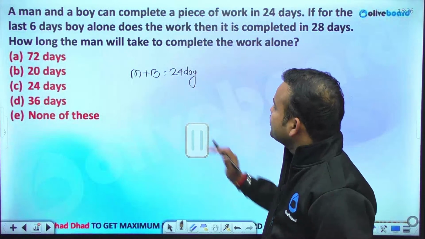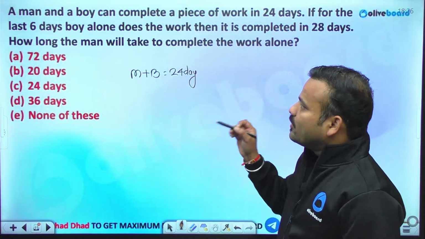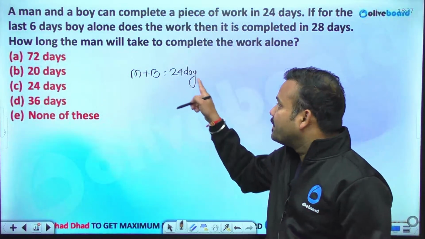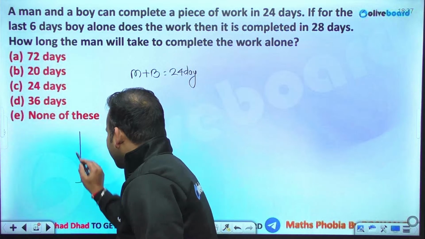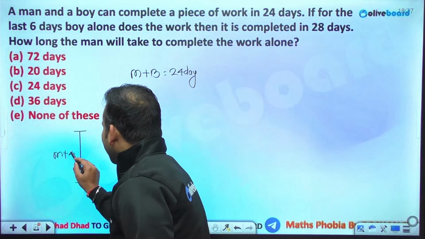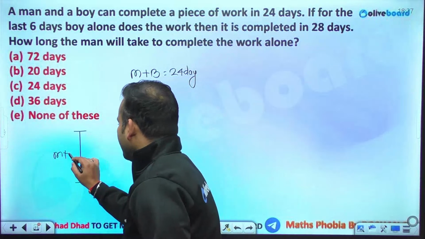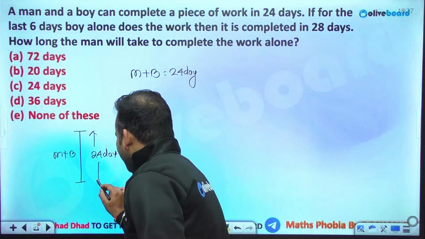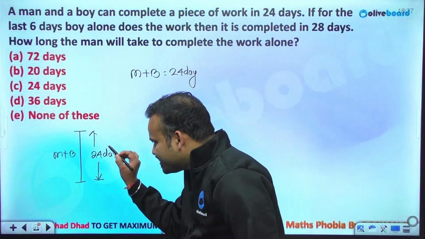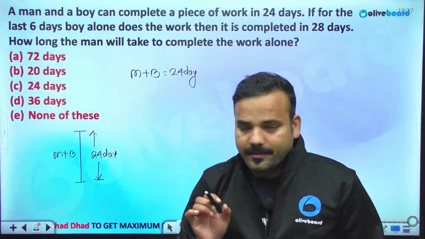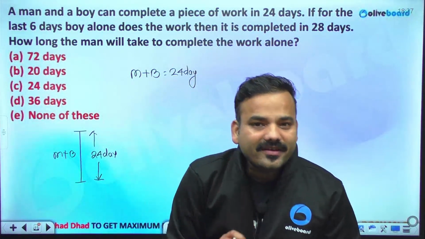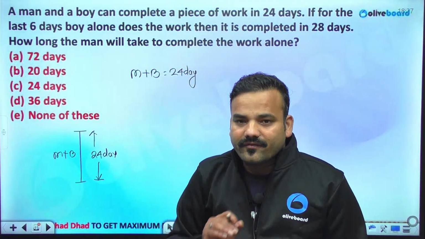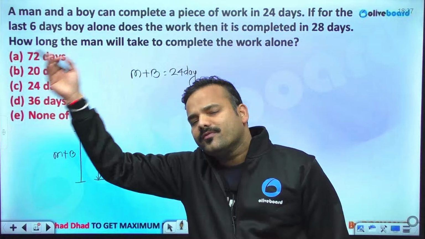Fine. Now question says, if for the last 6 days boy alone does the work. Now if for the last 6 days the boy is performing alone, that means now the work won't be completed in 24. Initially it was man and boy who was completing the entire work in 24 days. The work will only be completed in 24 days if man and boy are together. But the moment somebody leaves the group, what will happen? The tenure will increase because his part of work will be left out, which will be done by the next person.